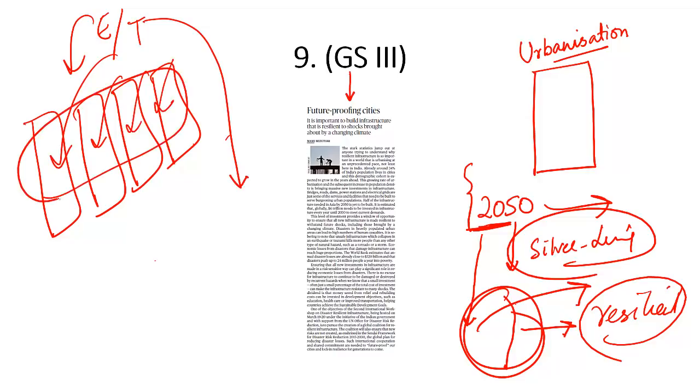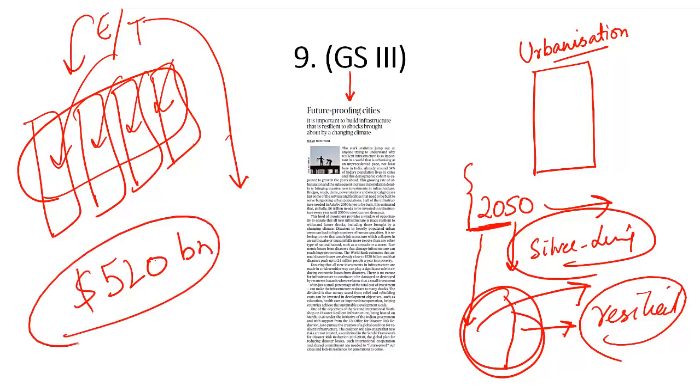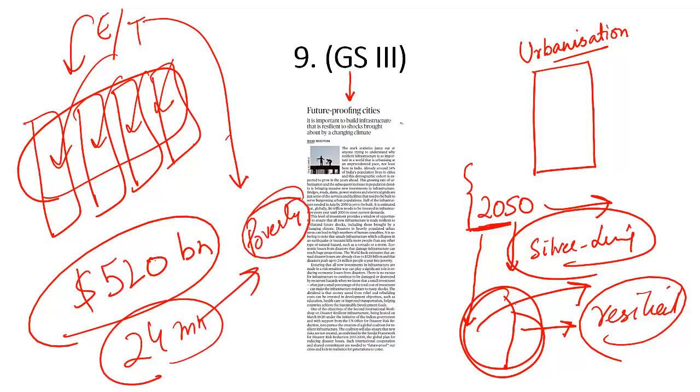World Bank states that annual losses because of disasters or natural disasters is close to 520 billion every single year. And these natural disasters push 24 million people every year into the lap of poverty. It is important to build infrastructure that is resilient to shocks brought about by climate change. That is what you need to understand from this newspaper article.